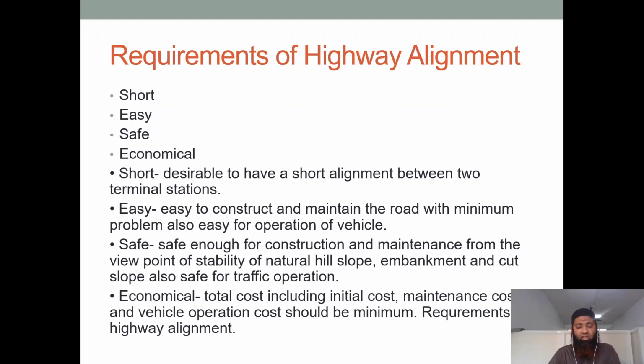It shouldn't be difficult, where though you have aligned, the type of construction at that place, because of some obstructions, makes the alignment very difficult. So we should see whether it is easy or not. Sometimes though it is a longer route, depending on other situations where a shorter route creates problems because of obstacles, in those cases we should rather go for an easy route. So it should be easy also.